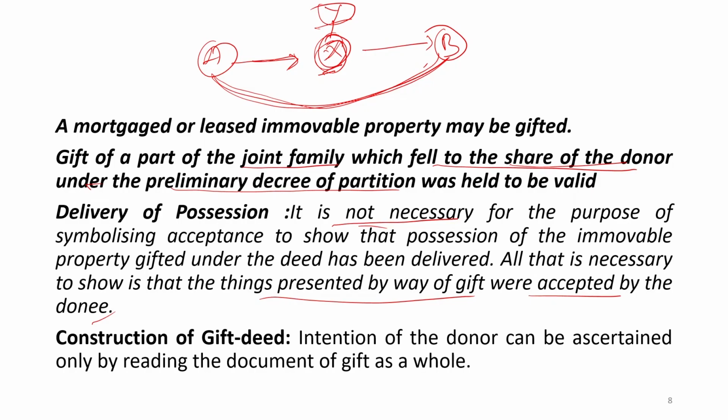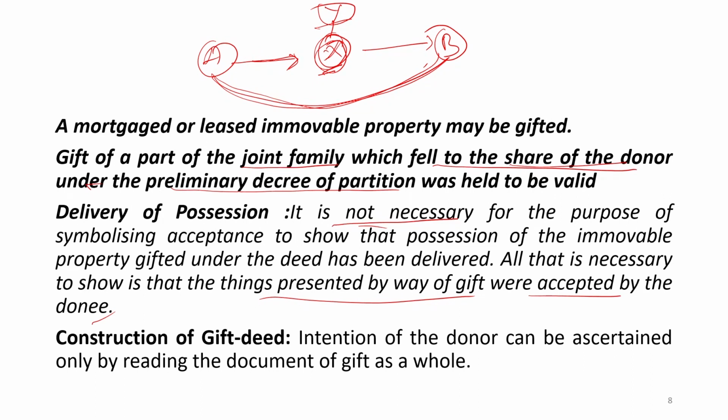Intention of the donor can be ascertained only by reading the document of gift as a whole. Construction of gift deed is very important, especially in the case of immovable property. In case of immovable property, irrespective of the amount, because in sale of immovable property there was a restriction up to 100 rupees. But here in case of gift there is no such restriction over the price or value. So, whether the value is more than 100 or less than 100, it is completely immaterial.